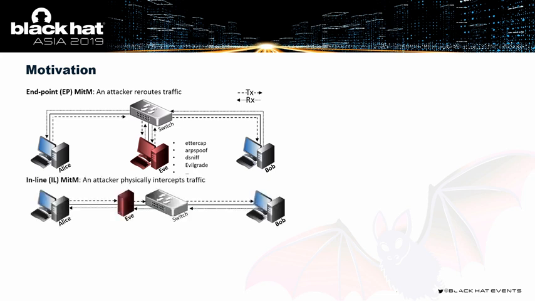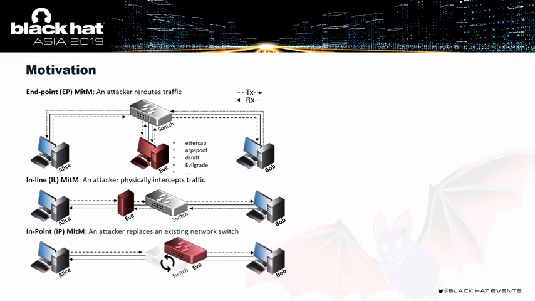The second technique is referred to as inline man-in-the-middle attack. Like you saw in the video, the attacker places a device right in line of the wire, and this is much harder to detect because the attacker doesn't have to leave any forensic evidence in the packets they manipulate. The last kind, which we refer to as in-point, is where the attacker actually goes to a switch in the network and replaces it with his or her own switch that has been tampered with so it can also perform manipulations on the traffic. And this is the hardest form of man-in-the-middle attack in the LAN to detect.